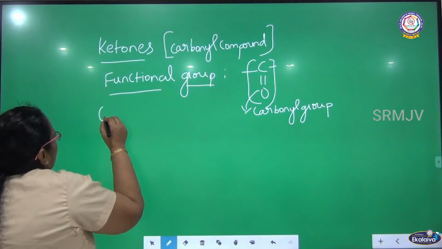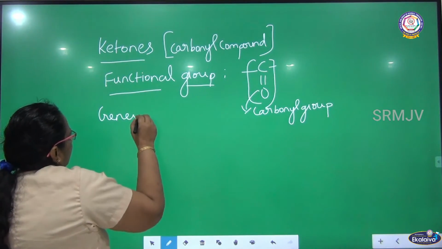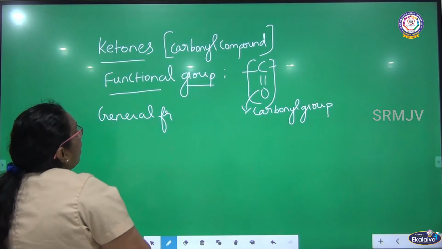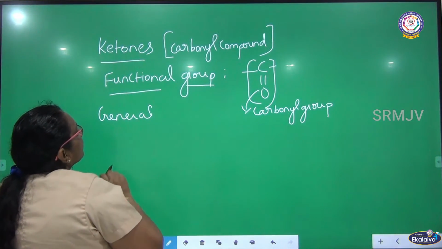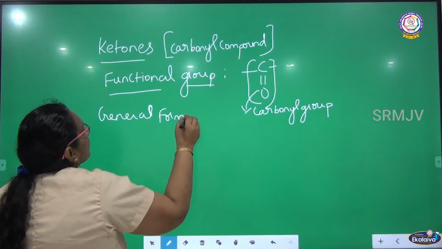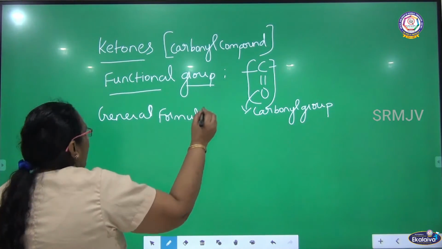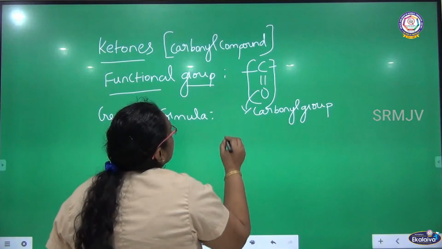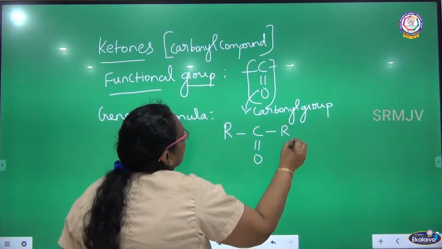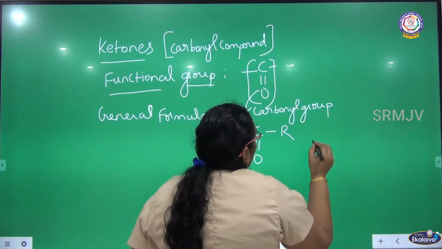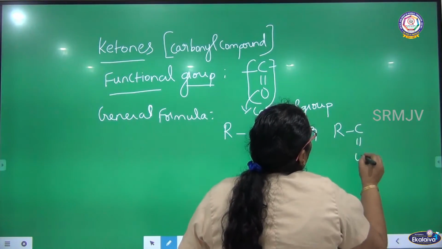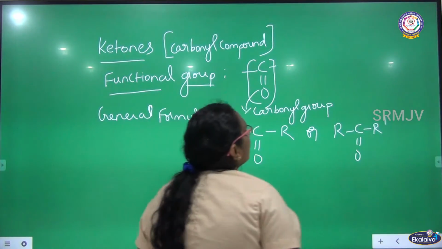What is the general formula? When you add R on both sides, it is R C double bond O R, or it can be R C double bond O R dash.